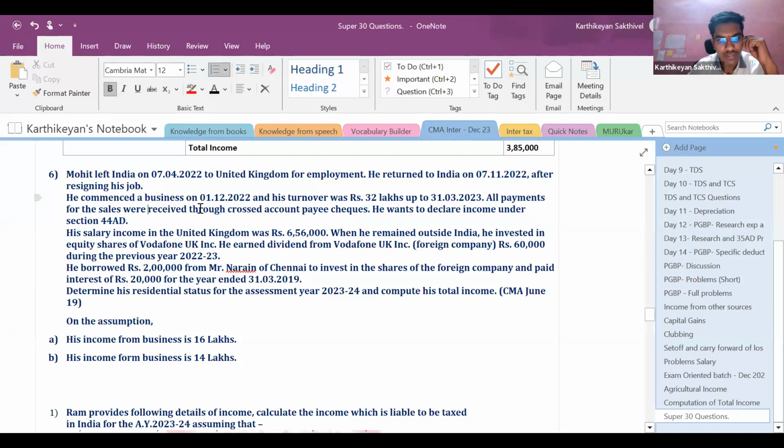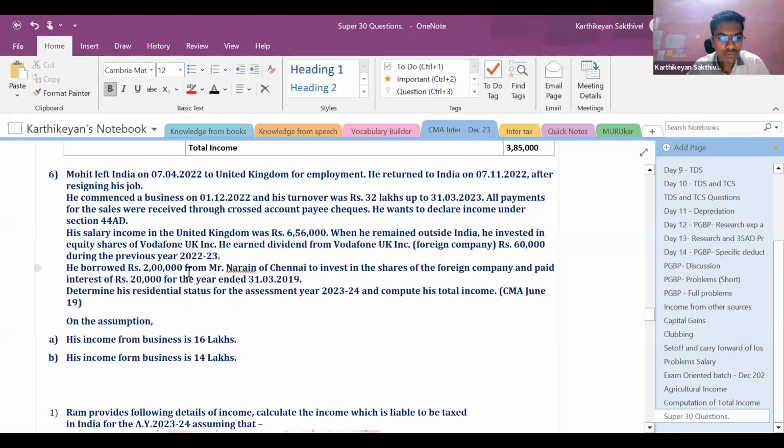All the payments for sales were received through crossed account payee cheques. He wants to declare income under section 44AD. His income in the UK was 6,56,000. While he remained outside India, he invested in equity shares of Vodafone UK Inc. He received a dividend from Vodafone UK Inc., a foreign company, of rupees 60,000 during the previous year 22-23.